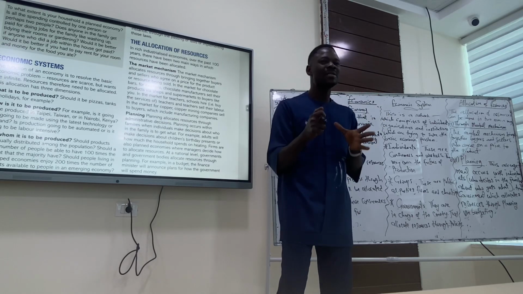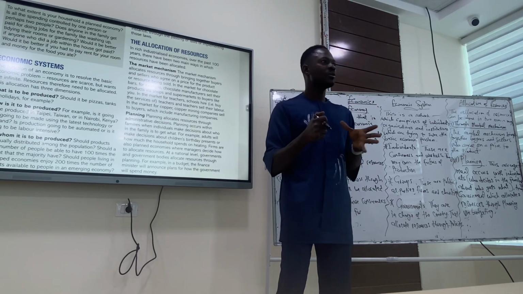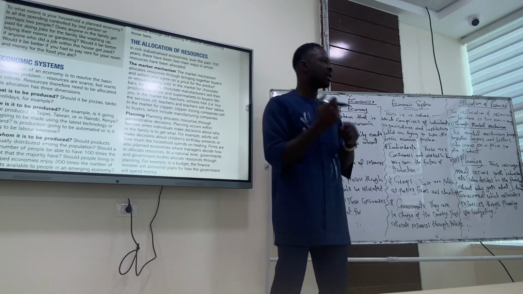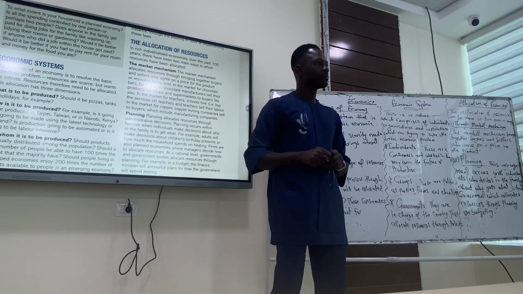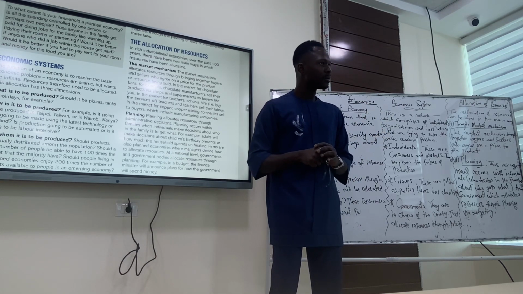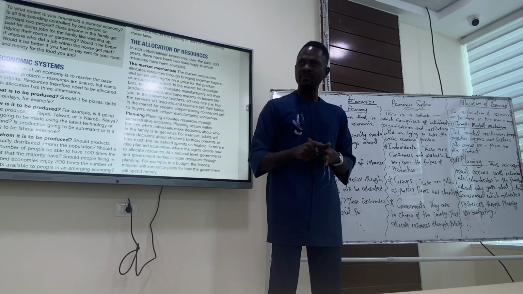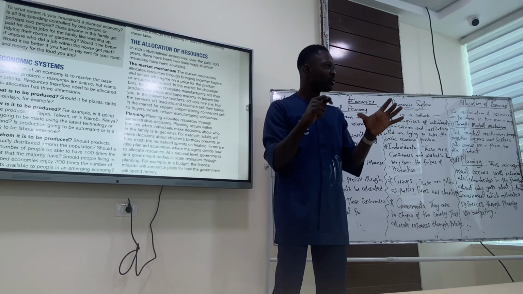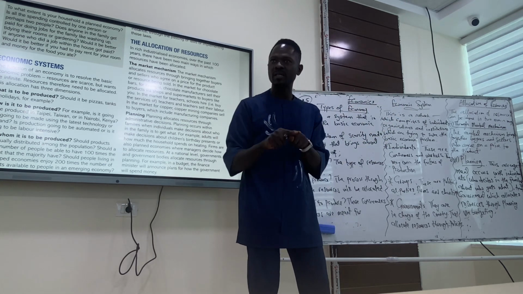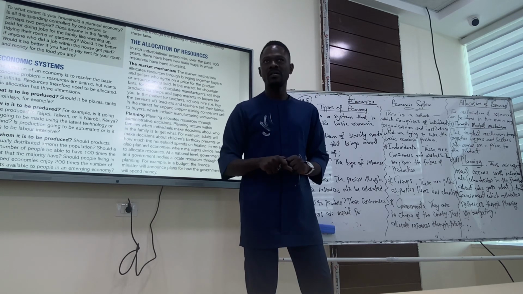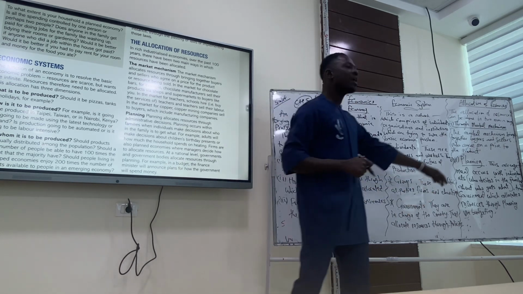Mechanism is a system, an institution, a structure which brings both supply and demand together to decide price. Do we understand market mechanism now? Yes. It's a system or structure which brings demand and supply together to set price. Clear? Yes. Then we have planning.